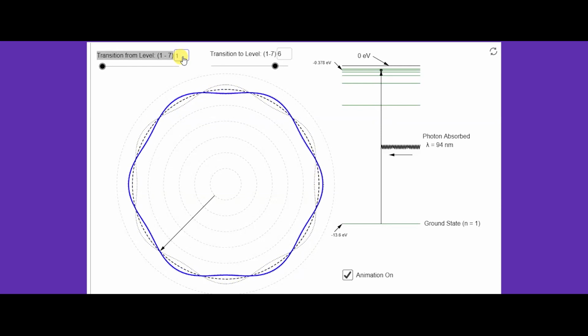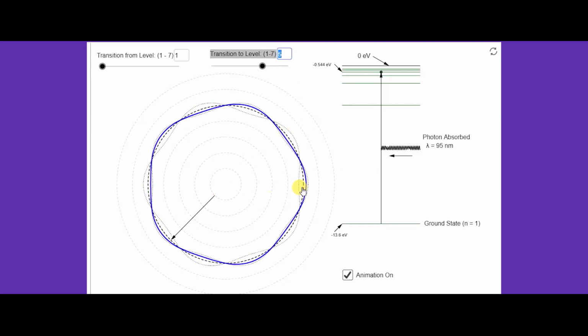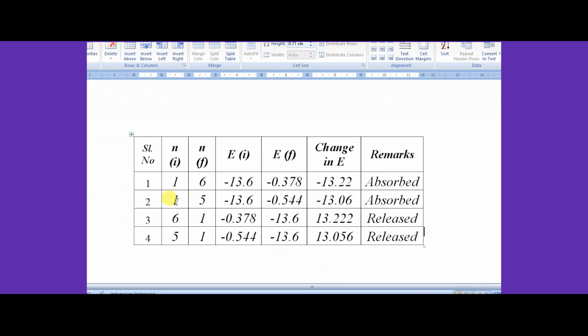Let us look at when the electron transits from the first energy level to the fifth level, when n equals 5. Since it is going from a lower energy state to a higher energy state, again energy is absorbed, or a photon is being absorbed. When it transits from n equals 1 to n equals 5, from a lower energy level to a higher energy level, the change in energy is negative 13.06. So here also the energy is being absorbed.